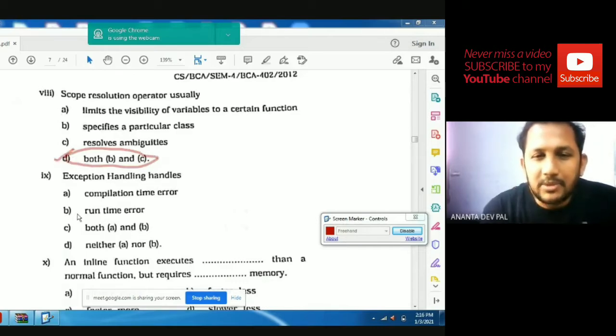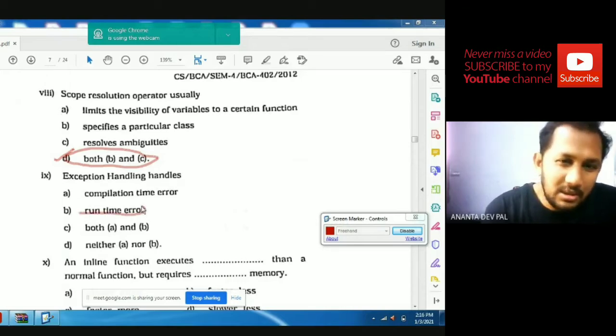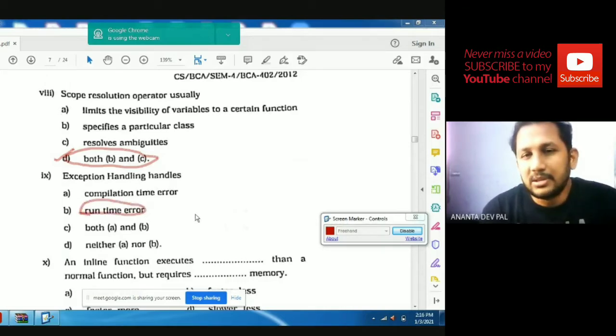Next, question number 9. Exception handling handles compile time error, runtime error, both B and C, or neither. Definitely, exception handling is built for runtime errors.